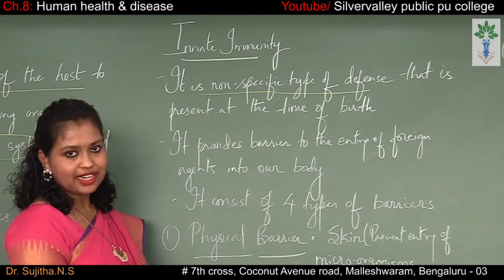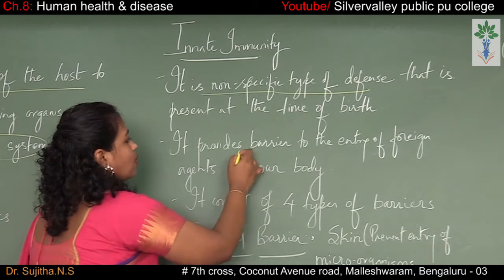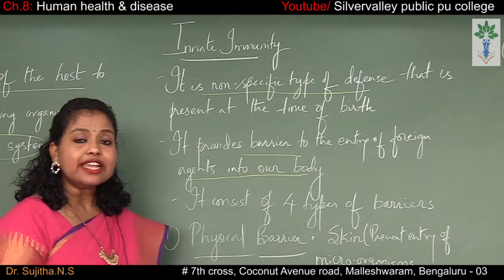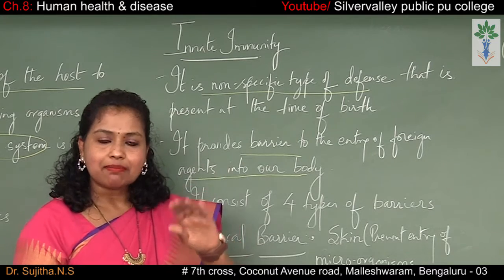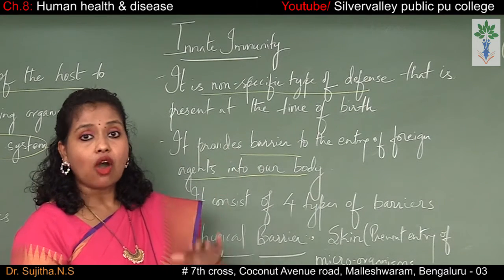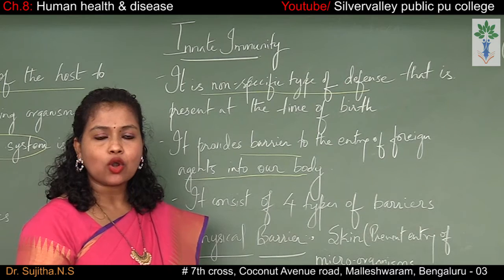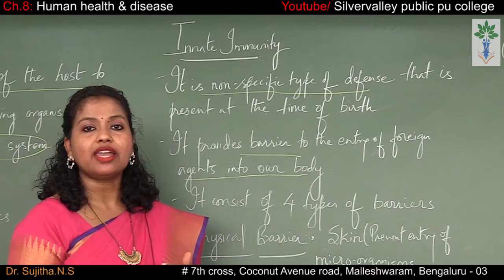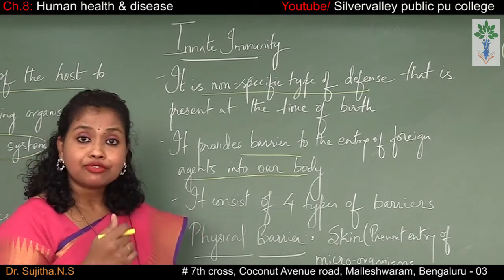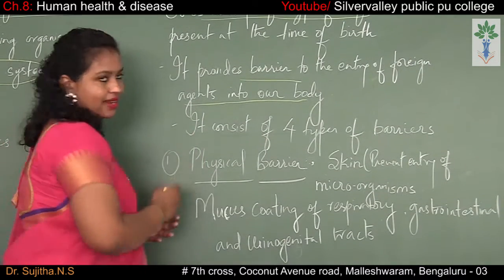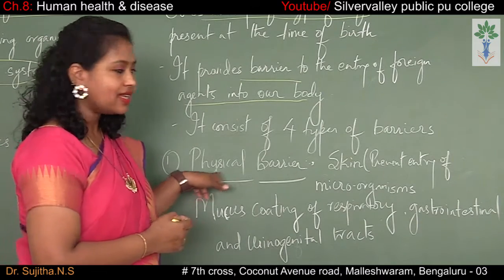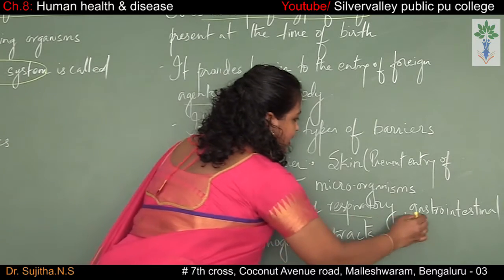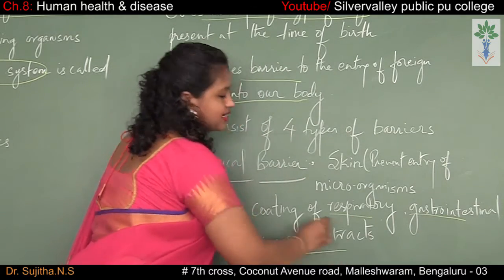Okay, so this is called innate immunity, and it provides a barrier to the entry of foreign agents into our body. So how does innate immunity protect us? It acts as a barrier, like a wall, which prevents the entry of microorganisms inside our body. So what are those barriers which protect our body from microorganisms? The first barrier is the physical barrier. The example is the skin, and the next one is the mucus coating of the respiratory, gastrointestinal and urinogenital tract.